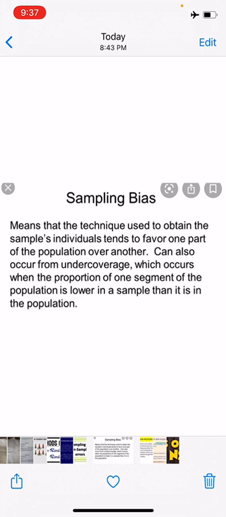It means that the technique used to obtain the sample individuals tends to favor one part of the population over another. It can also occur from undercoverage, which occurs when the proportion of one segment of the population is lower in a sample than it is in the population. So this is called sampling bias.